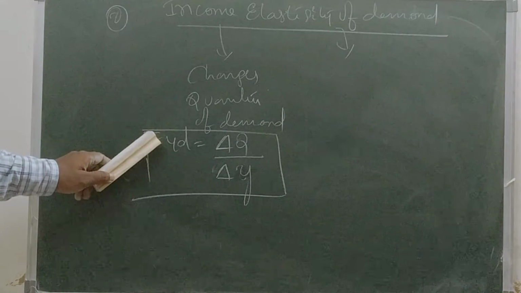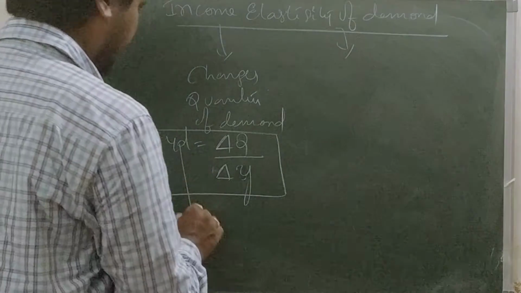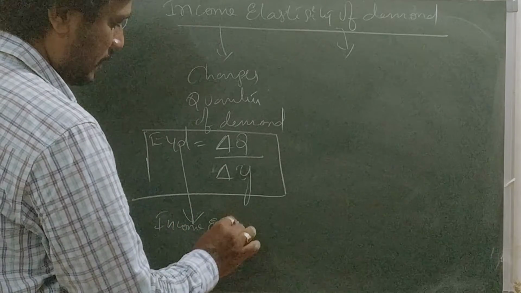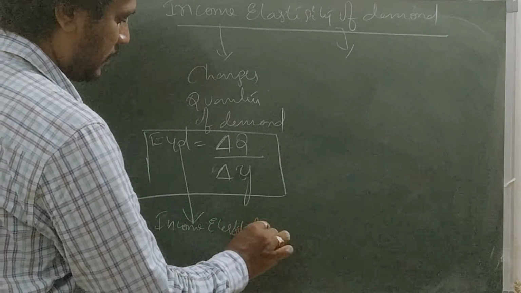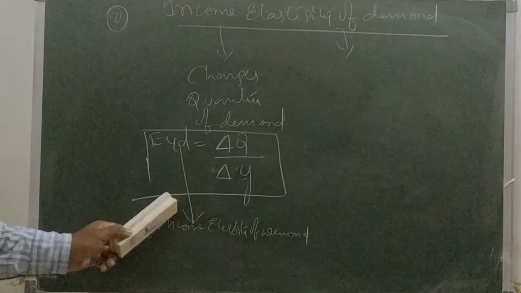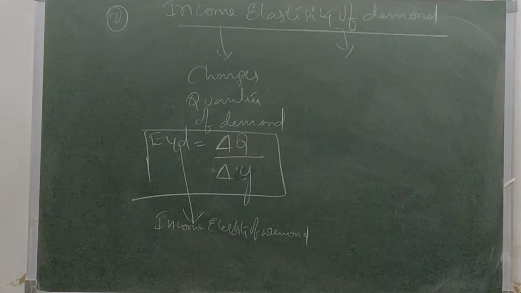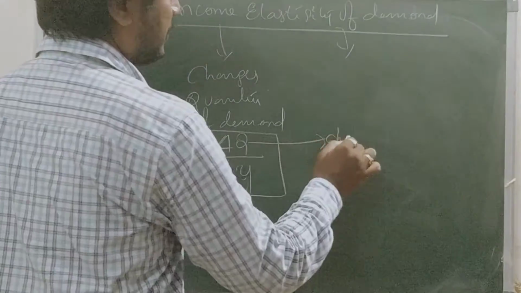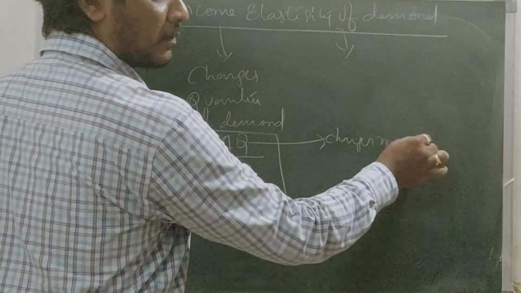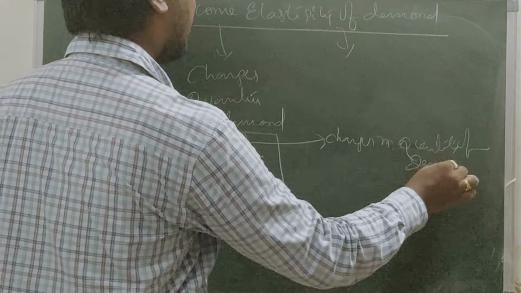EYD is the income elasticity of demand. Next, delta Q is the change in quantity of demand.